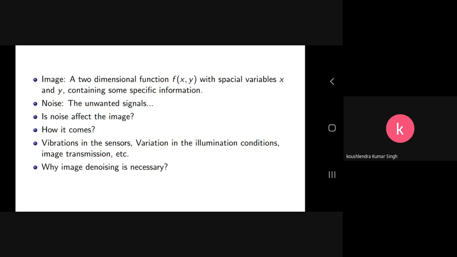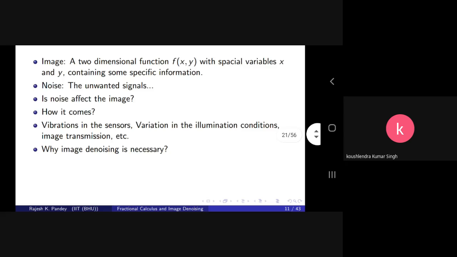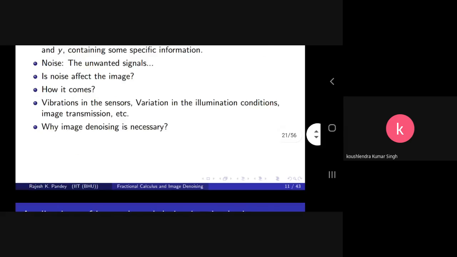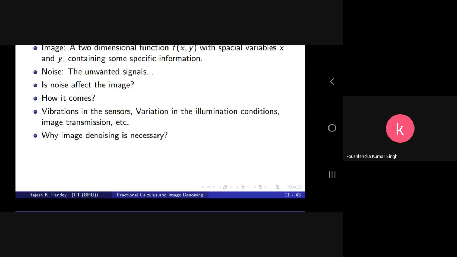Due to noise, which is not required for our application problem, noise removal techniques are important to study in the current scenario. How does noise come about? Maybe vibration in sensors or variation in illumination conditions. There are many real life examples. Noise occurs in a signal or image as it goes from one place to the receiver end.